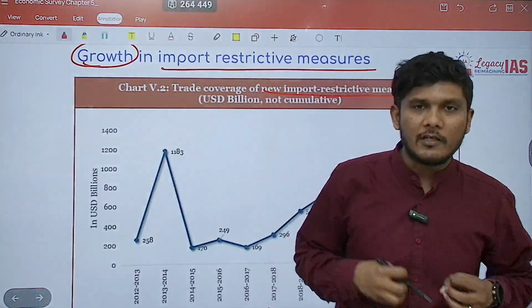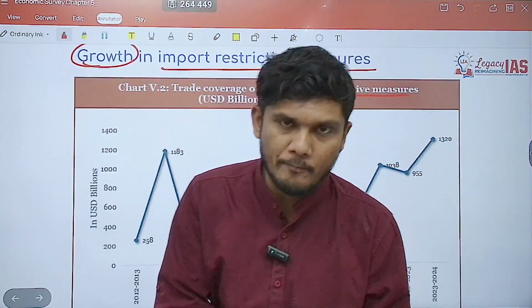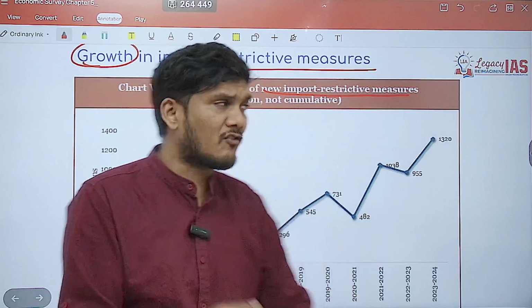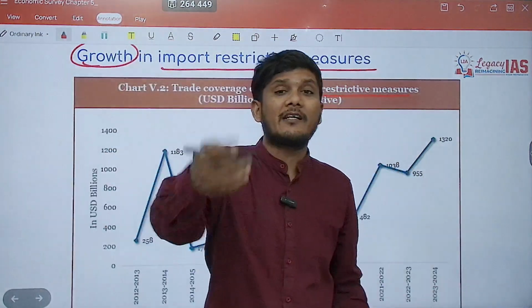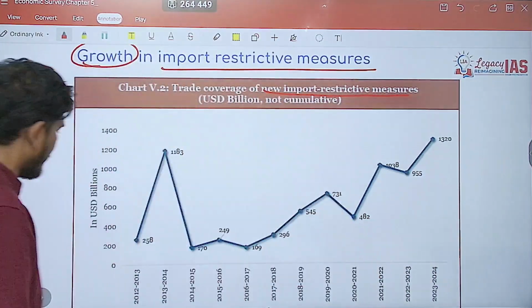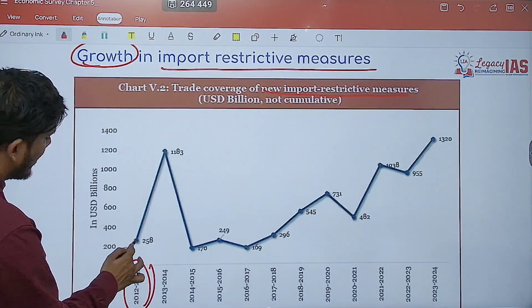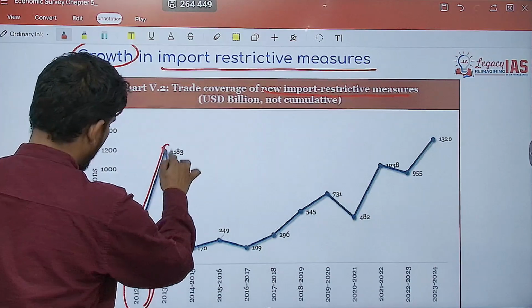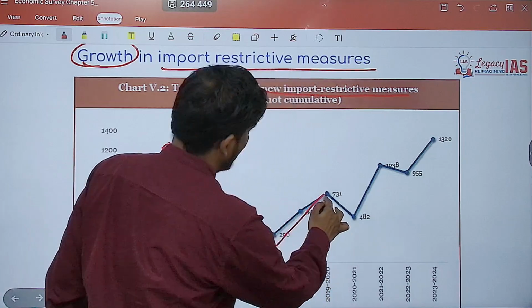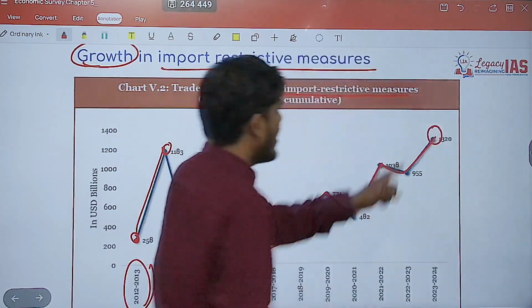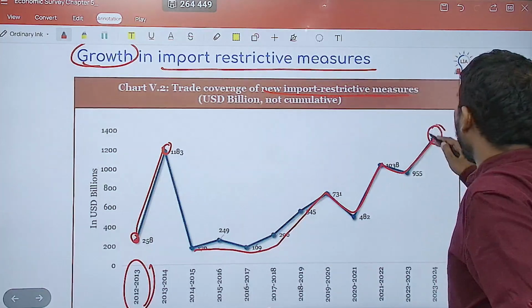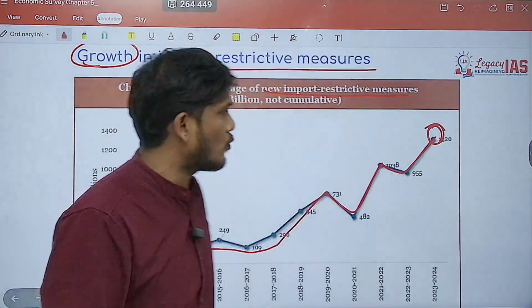That means there are certain new import restrictive measures which have been imposed. Because of that, what is the trade coverage that the restrictions are affecting? Means if these restrictions had not been there, this is the amount of further trade which the world would have seen, but it is not happening because of the new import restrictions. As you can see, in 2012-13 it was at a low level. However, it shot up in 2013-14. Then subsequently it was at a lower level, but again an increase, another increase, and a further increase. It is the highest ever in the last decade. So again, these trade restrictive measures are causing hindrance with respect to world trade.